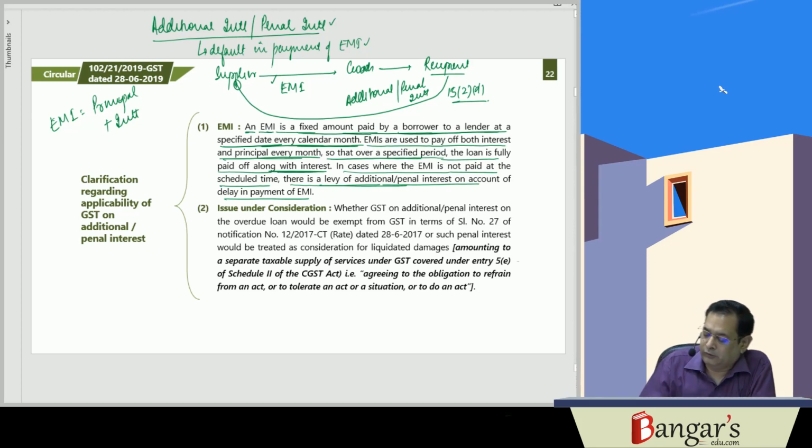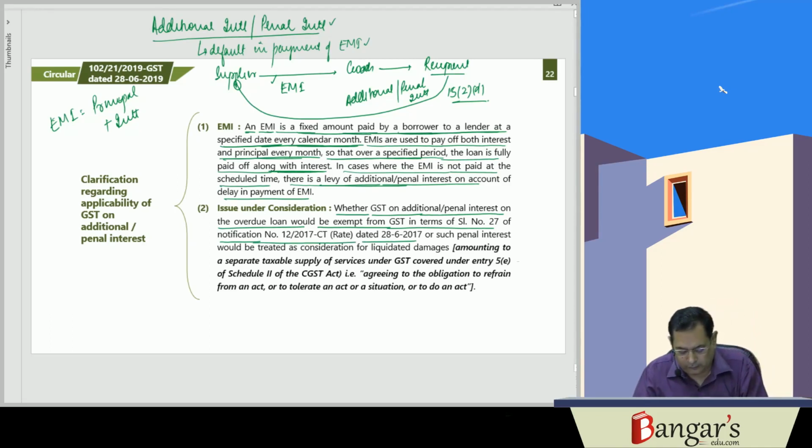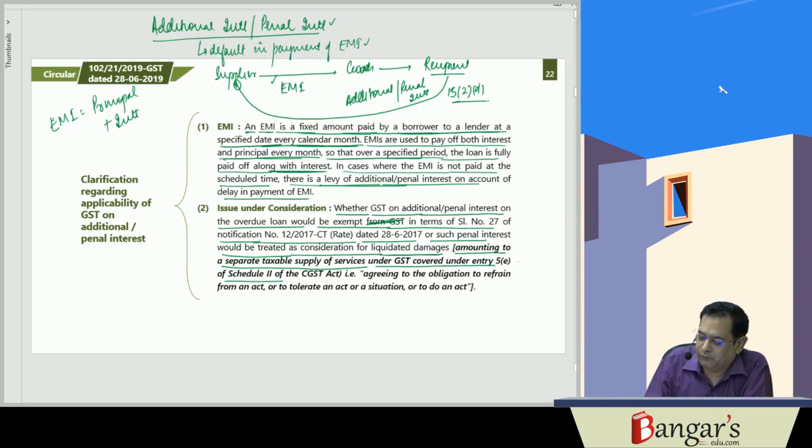Now what is the issue under consideration? The issue is whether GST on additional or penal interest on the overdue loan would be exempt from GST in terms of serial number 27 of notification number 12/2017, dated 28/6/2017, or whether such penal interest would be treated as a consideration for liquidated damages, amounting to a separate taxable supply of service under GST covered under entry 5E of schedule 2 of the CGST Act, agreeing to the obligation to refrain from an act or to tolerate an act.